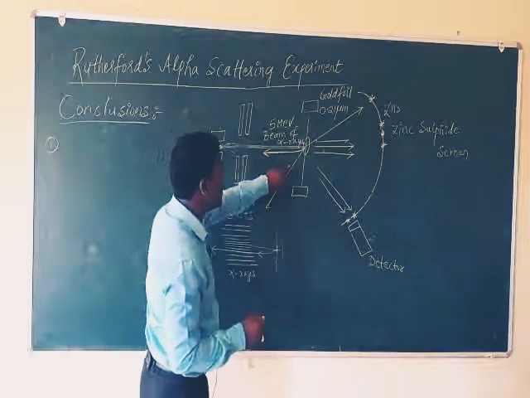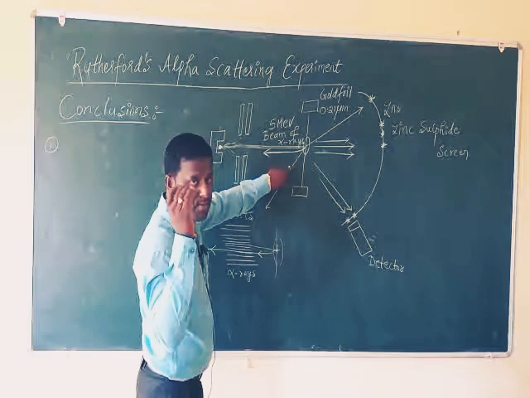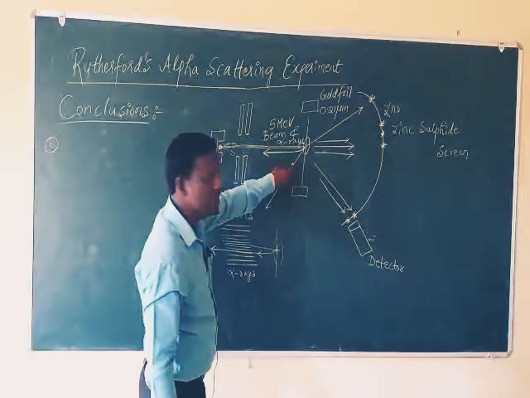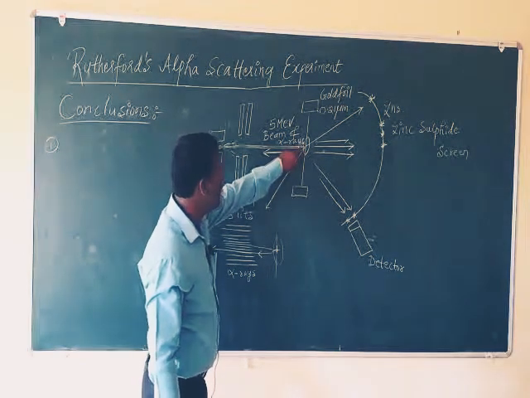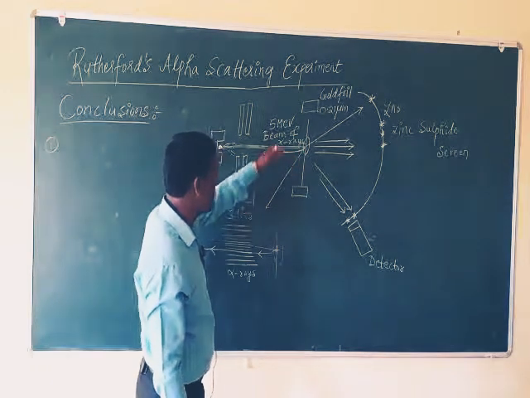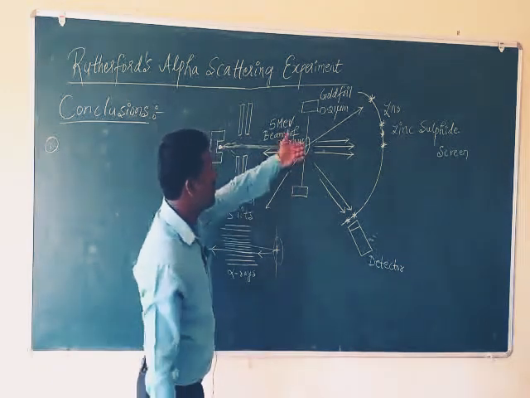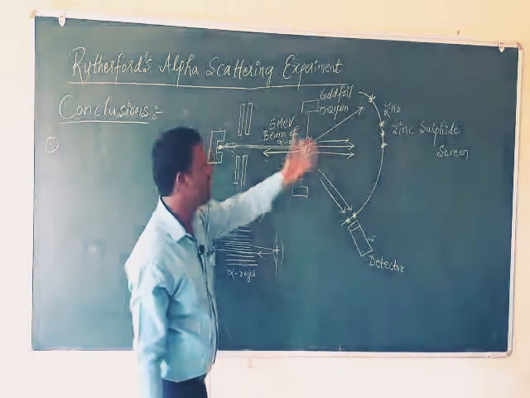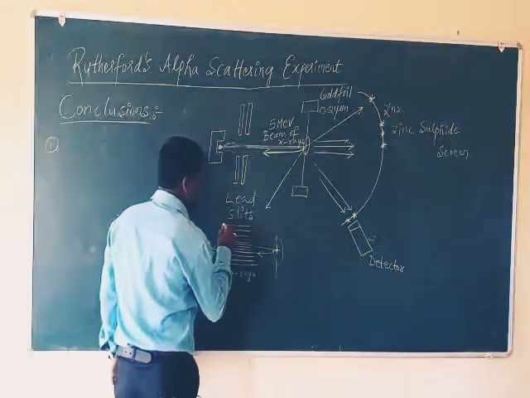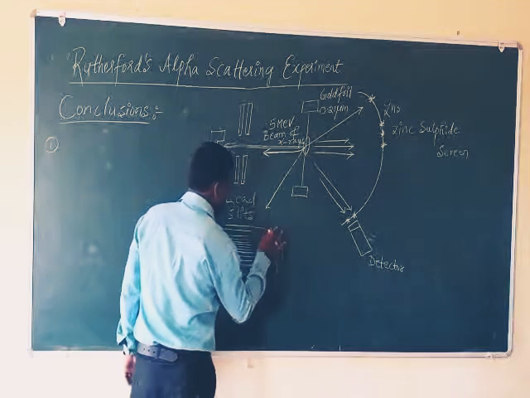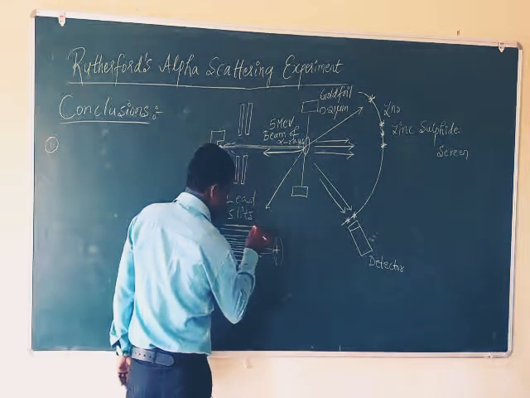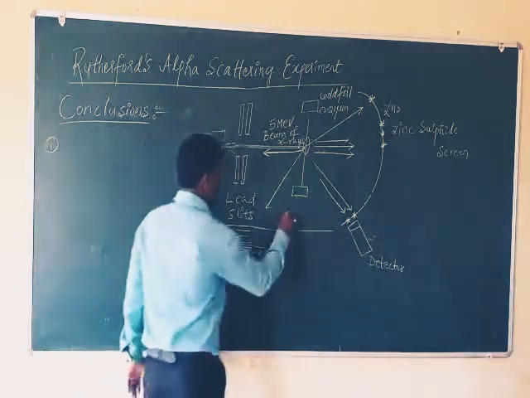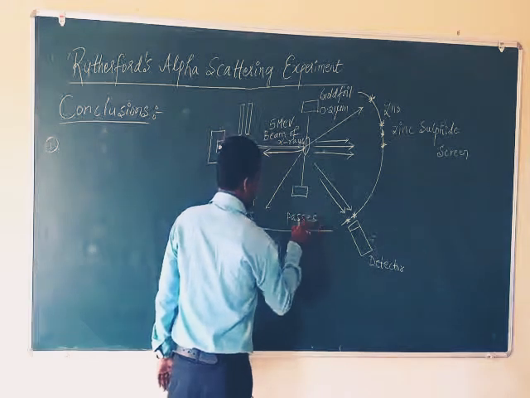And see here, this ray also has a force of repulsion, but not as much as the previous one. So it is also experiencing a force of repulsion, and therefore it also returns in a backward direction. Here, these are not showing any change in their directions, because these are the rays which travel away from the nucleus. The rays which travel away from the nucleus pass undeviated.